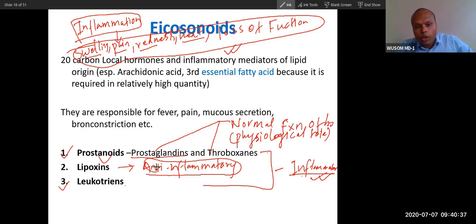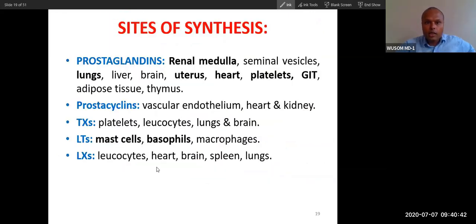Now we will talk about how these prostaglandins are synthesized. First, let's talk about the site of synthesis. I told you normal function is there. These prostaglandins have normal function in different tissues, and they are normally present in different tissues.